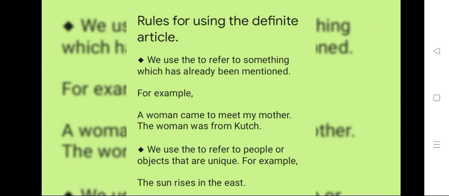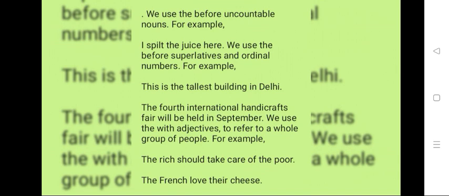We use the to refer to people or objects that are unique. For example, the sun rises in the east. We use the before uncountable nouns. For example, I spilt the juice. Juice is an uncountable noun.